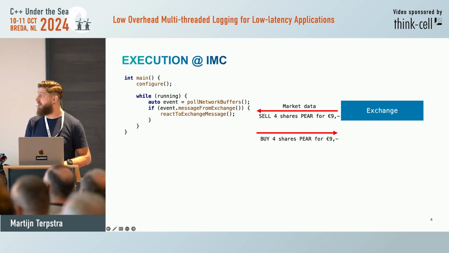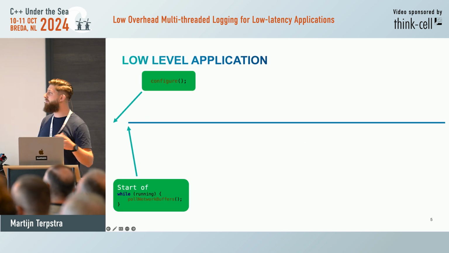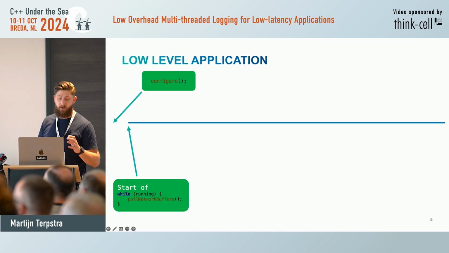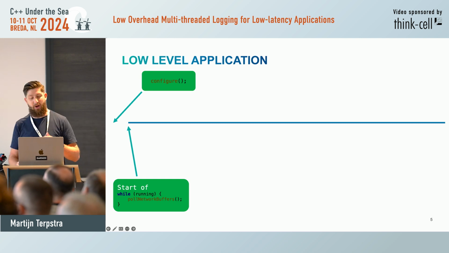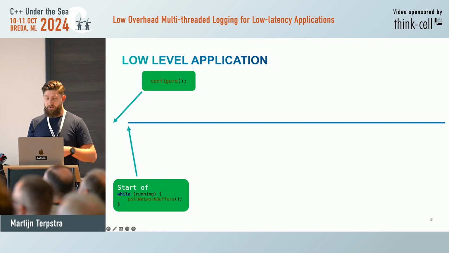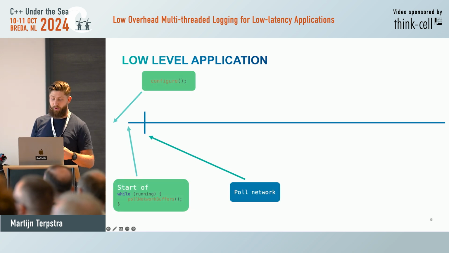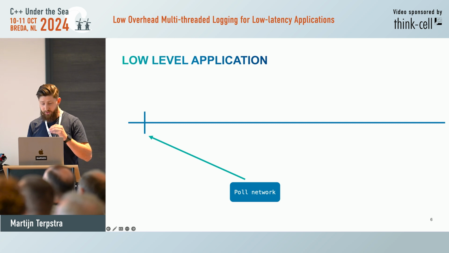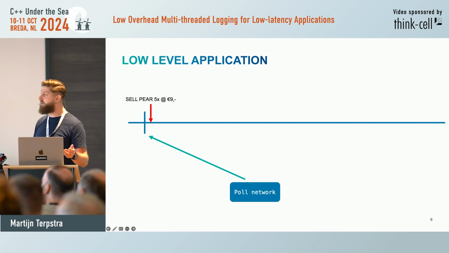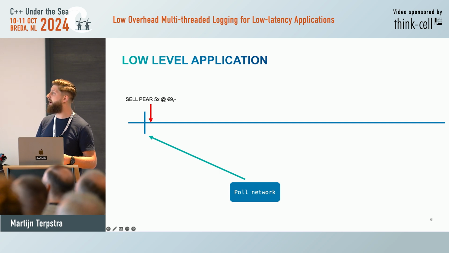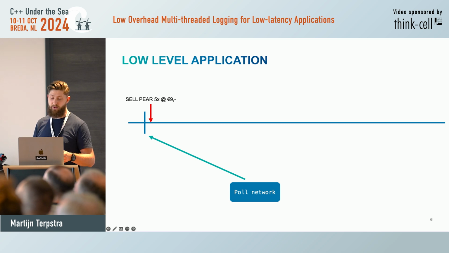So let's convert this into a timeline. We start all the way in the beginning with configure, then at some point our timeline starts with the start of this while running loop. First, we start pulling network buffers, right? So this vertical bar means that. Let's take an example. The exchange sent us the example from before, someone is selling 5 shares of Pair for €9.